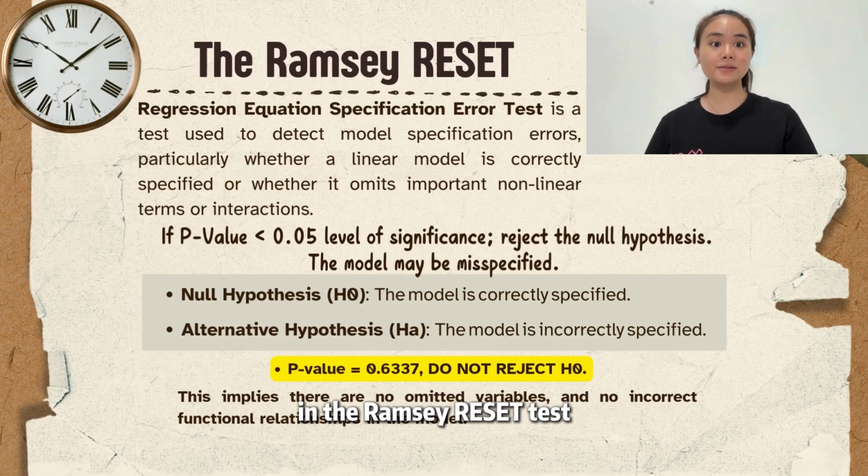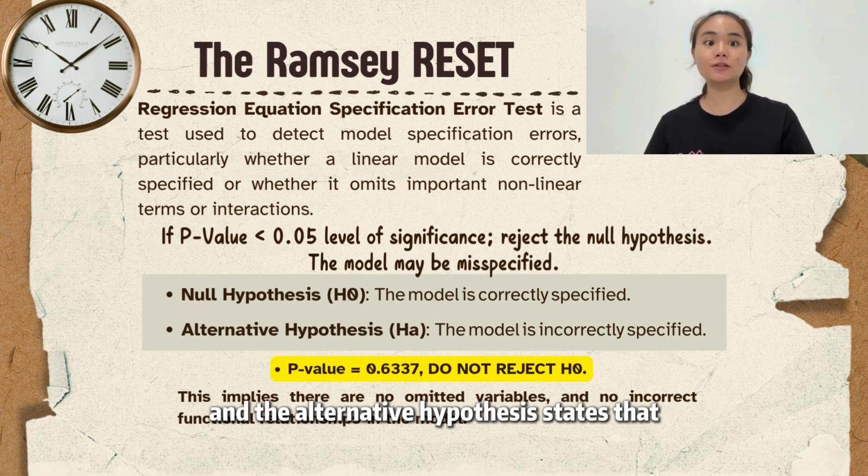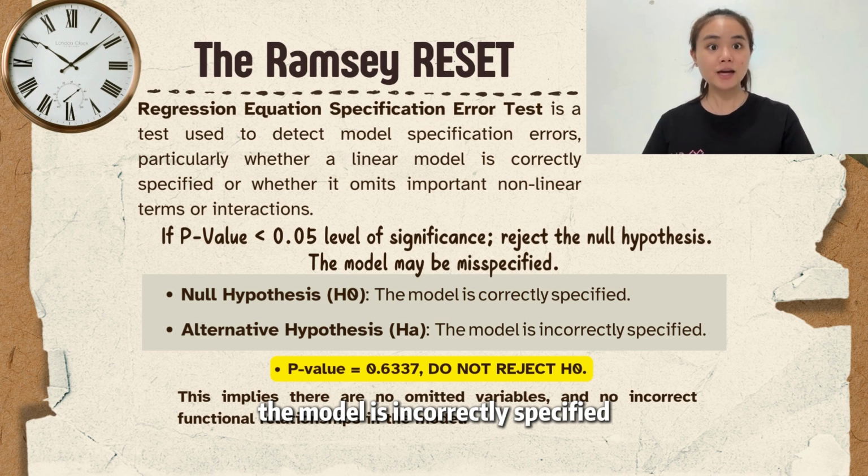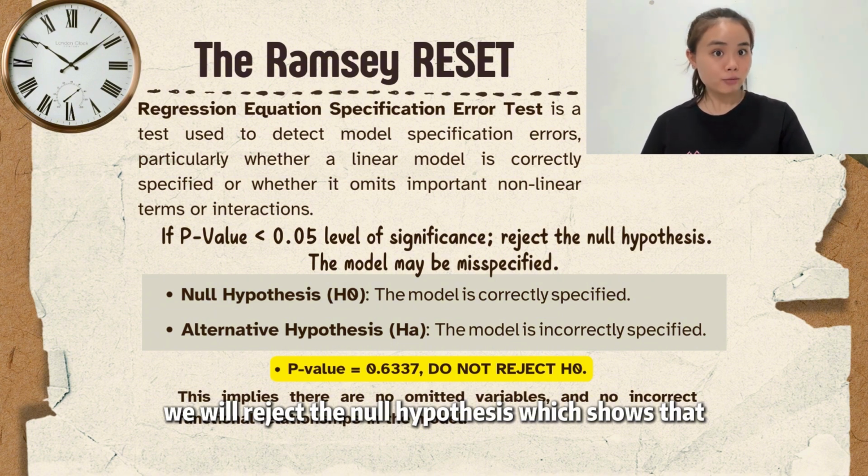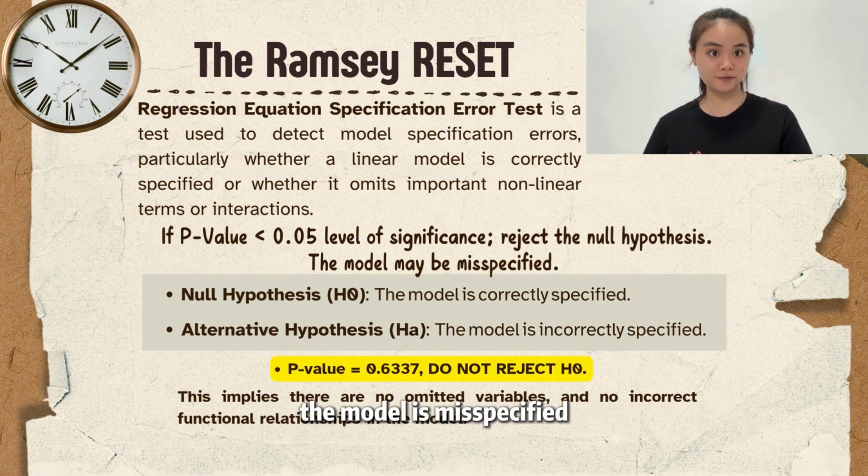We also carry out the regression equation specification error test to test whether our linear model has been correctly specified. In the Ramsey RESET test, the null hypothesis states that the model is correctly specified and the alternative hypothesis states that the model is incorrectly specified. The decision rule here will be, if the p-value is smaller than 0.05, we will reject the null hypothesis, which shows that the model is misspecified. However, in our model, our p-value is